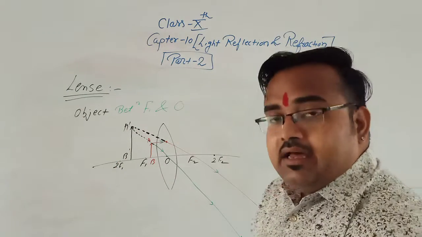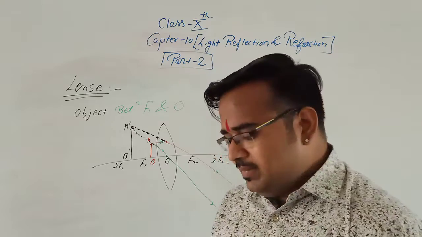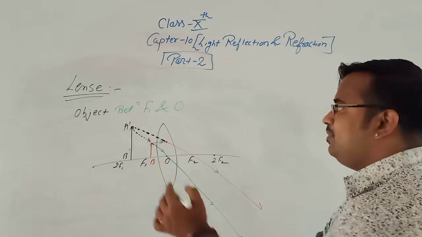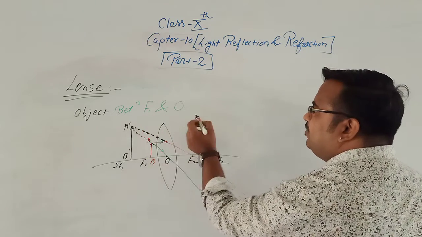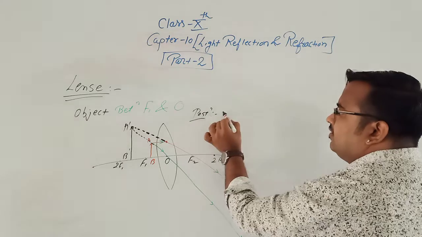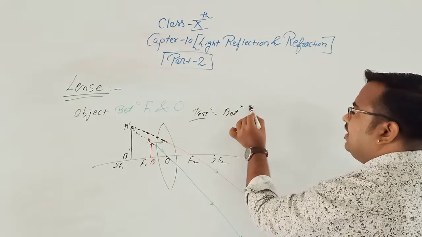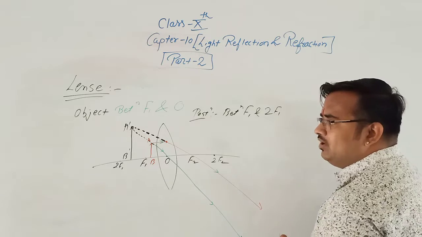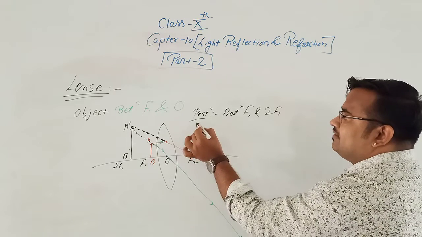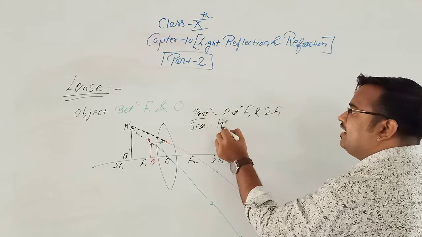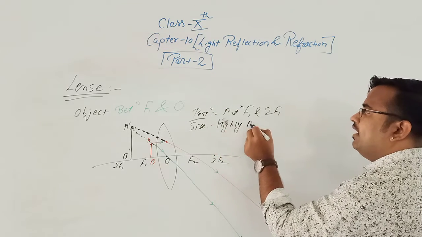Now do the refracted rays meet each other? No, because they are diverging. If they are not meeting each other, the image is virtual. This is not a real image. So what is the position of the image? Between F1 and 2F1. Clear? Now what is the size? Size is magnified, or we can write highly magnified.